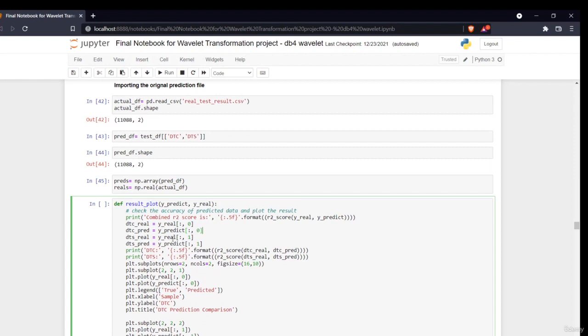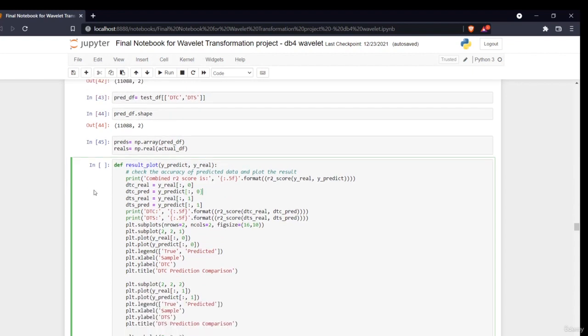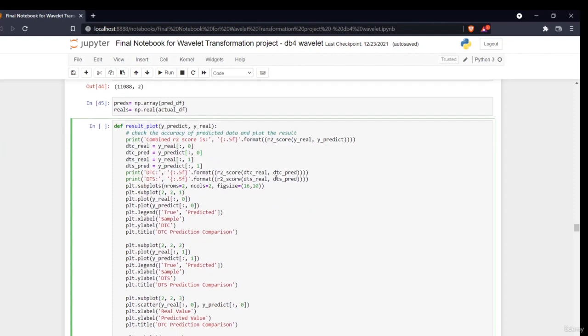Okay, this is in the form of a list, so there are two different values. One is for DTC and one is for DTS. So I'm just reading those values in the first column and the second column. Then I'm taking R square for both of them. It's very simple code. If you have a look, you will understand.